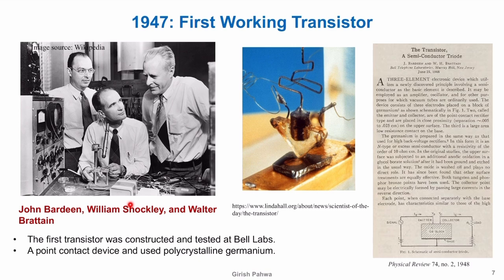So there were something called surface states, and they were not able to overcome those surface state problems. But in doing so, these two guys came up with a different device, which is called the point contact transistor. So it's not based on the theory of the field effect transistor. It's something else. It's very close to the bipolar junction transistor, right? BJTs. Okay. So the first transistor which was invented was close to the BJT, and you can see this picture of that, right?